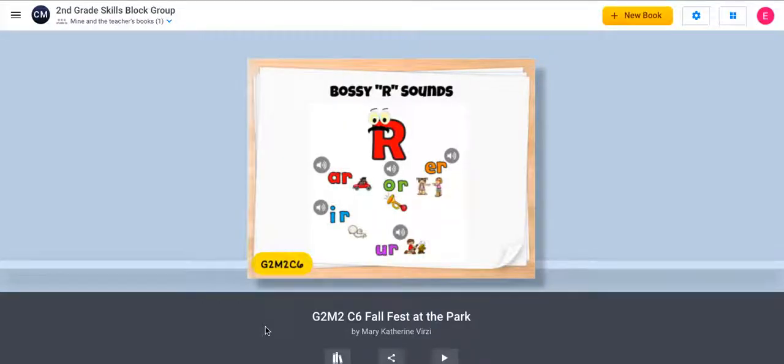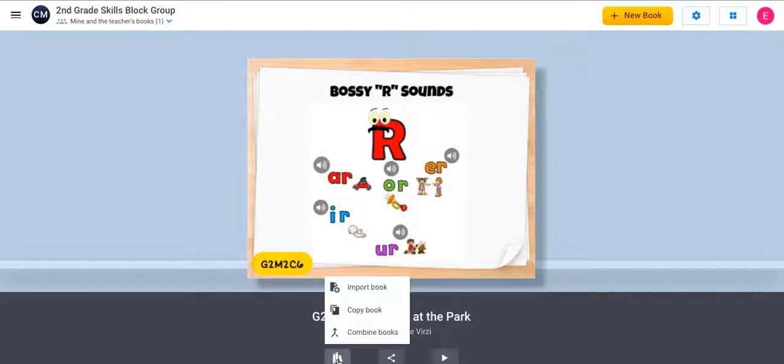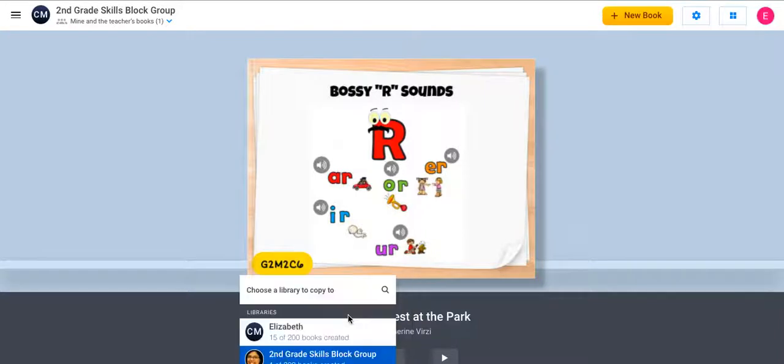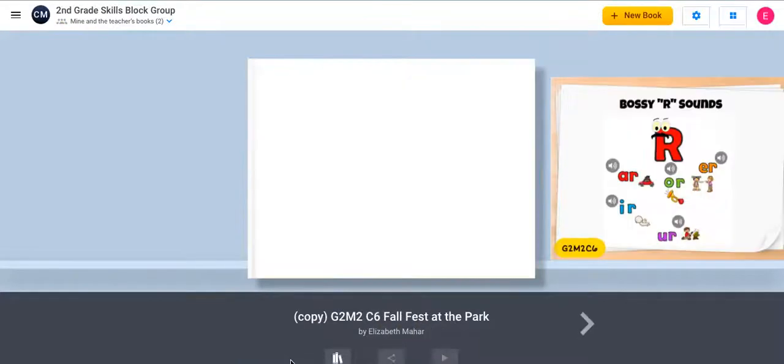So the next step a student will take is to make a copy of the book. That's one option. So let me show you what that looks like. If the students are old enough and comfortable enough to do this, you would guide them to go to the book options, click copy book. They would just select the very same library they're in, second grade block group, and their book will appear right there and it will say copy on the side.